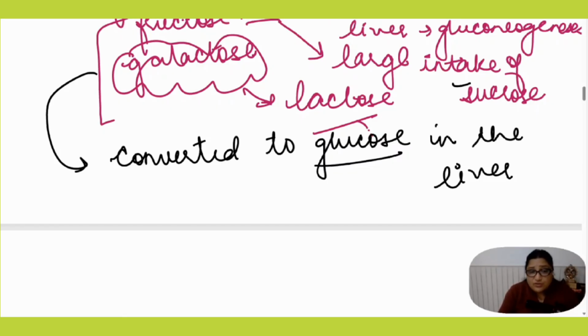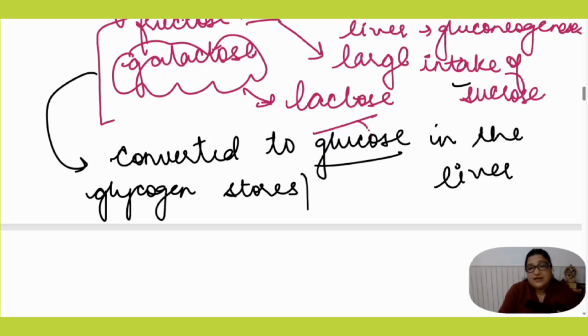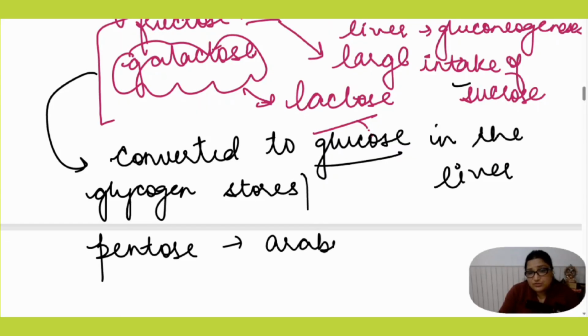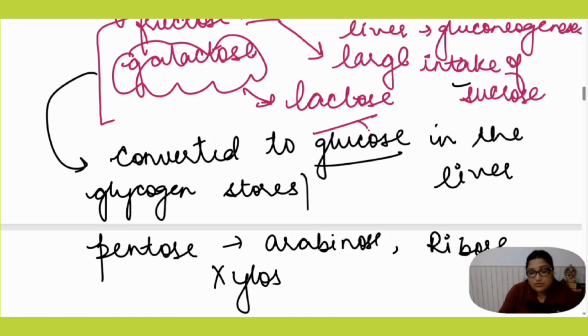Sometimes this glucose can be obtained from glycogen stores. If we do not eat on time, this glucose can be obtained from glycogen stores. Also there are certain sugars, pentose sugars such as arabinose which we take in diet, pentose sugars such as ribose and xylose, they may also be present in diet, but their absorption is obscure.